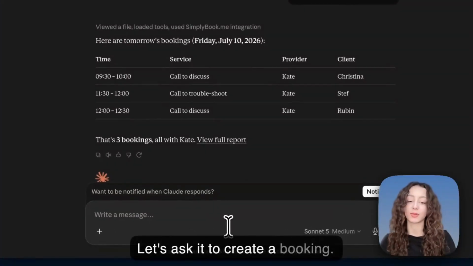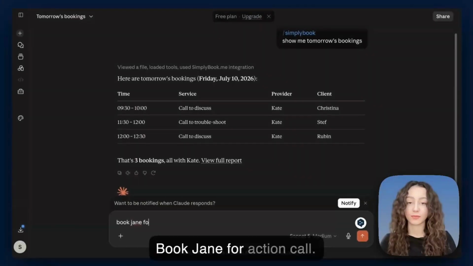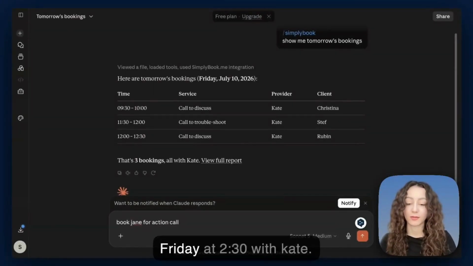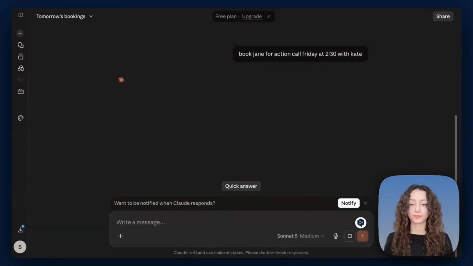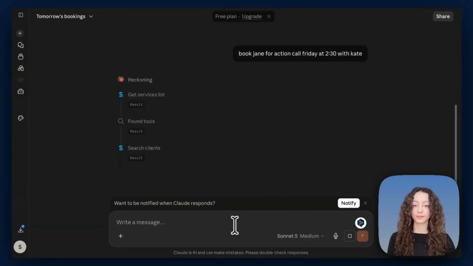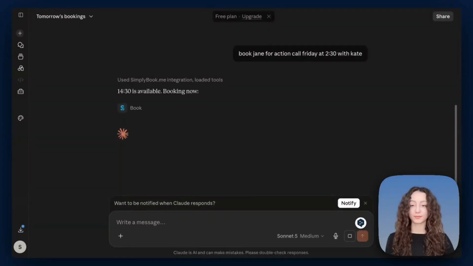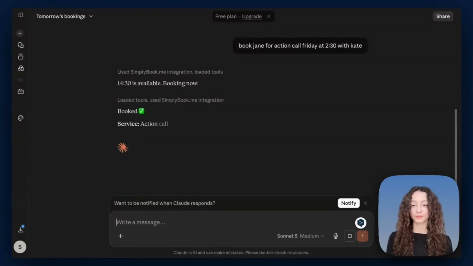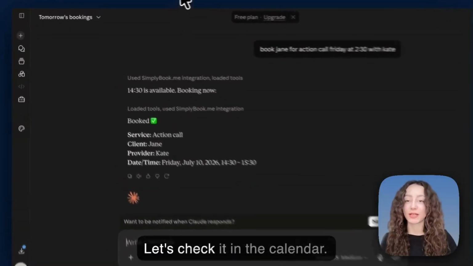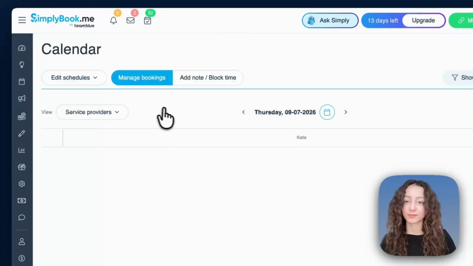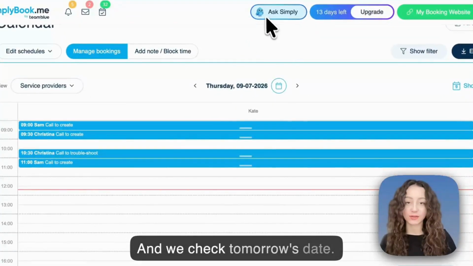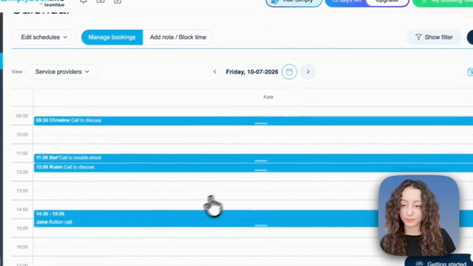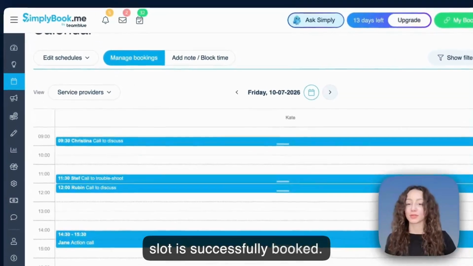Let's ask it to create a booking. Book a chain for Friday at 2:30. Done. Perfect. Let's check it in the calendar. And we check tomorrow's date. The slot is successfully booked.